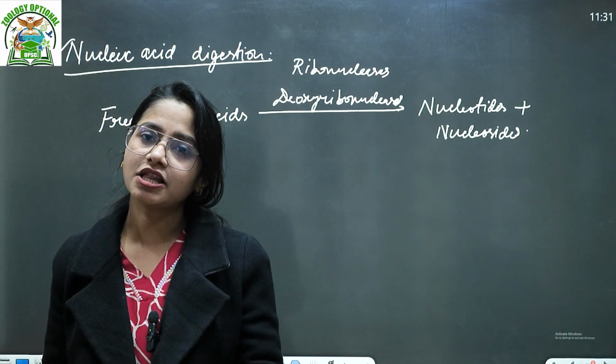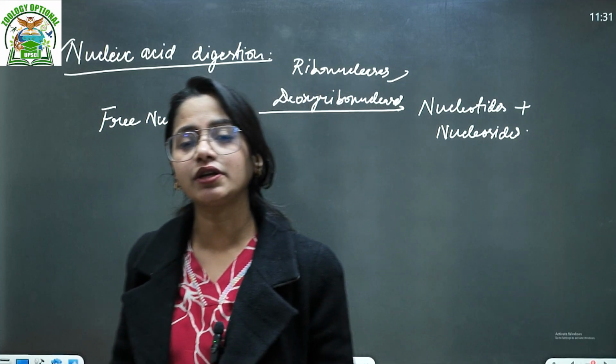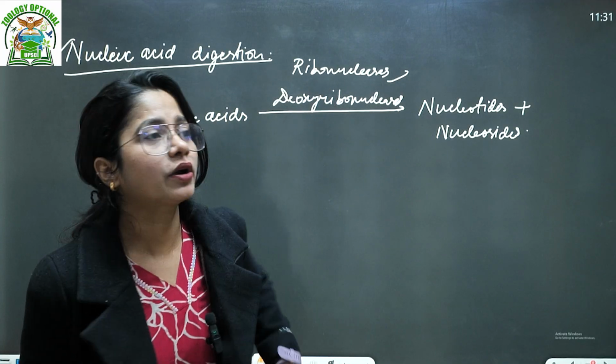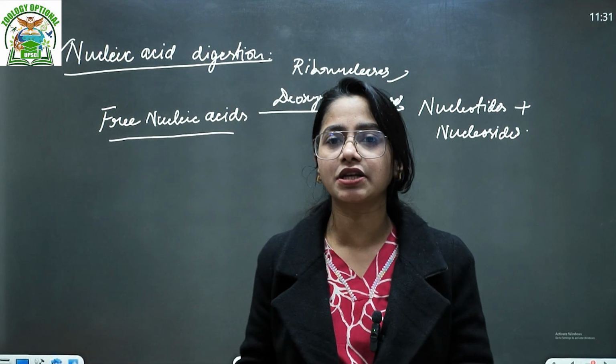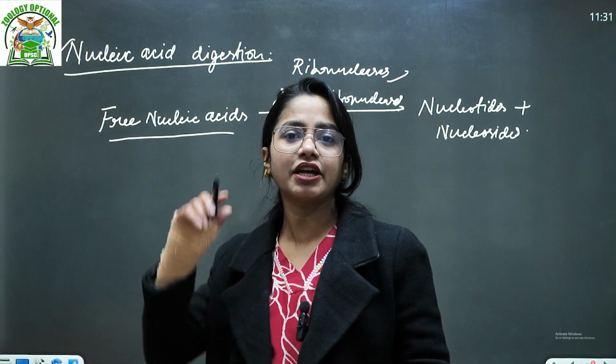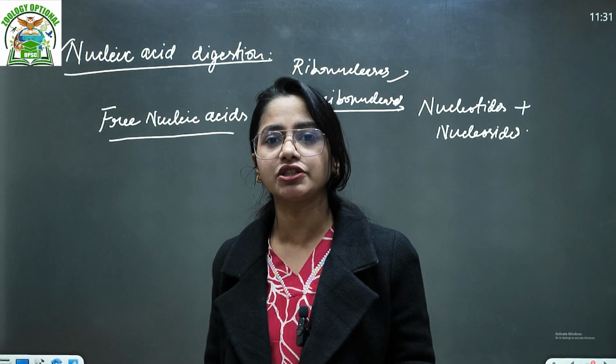In the pancreas, again, there are two major enzymes, that is your ribonucleases and deoxyribonucleases. Why we are not adding separately? Because your nucleic acid is made up of sugar, then nitrogenous bases and then the phosphate. So actually here the further digestion occurs.